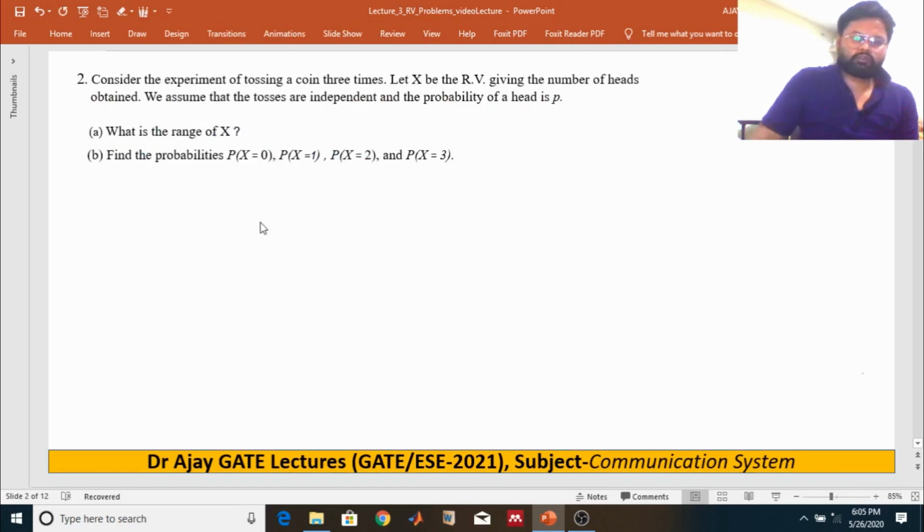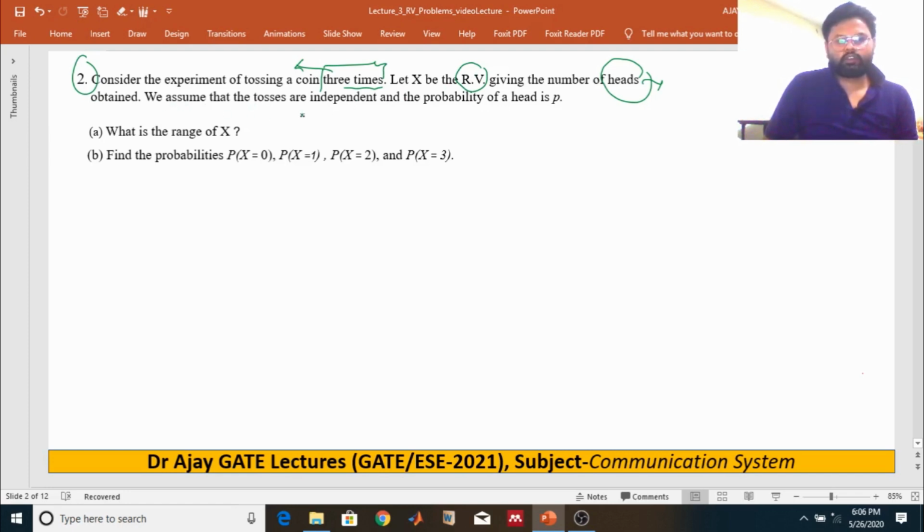Now moving to the next question. Consider a random experiment of tossing a coin 3 times, and the random variable is the number of heads appearing.